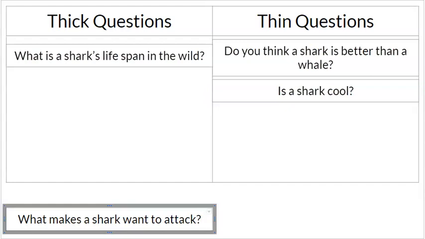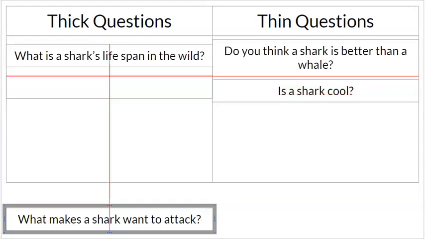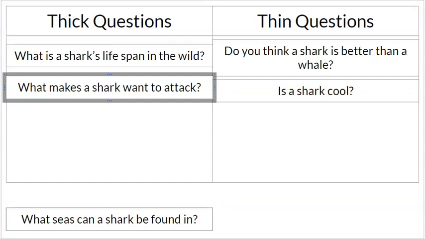The next question, what makes a shark want to attack? Pause the video. Is this a thin question or a thick question? All right, this is a thick question. There would be reasons in the text to answer the question and tell you what makes a shark attack.